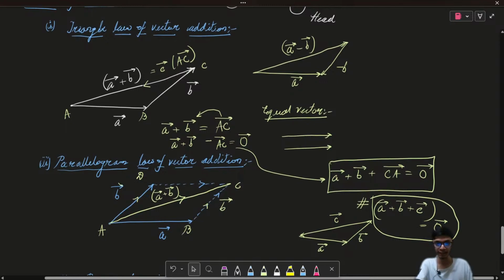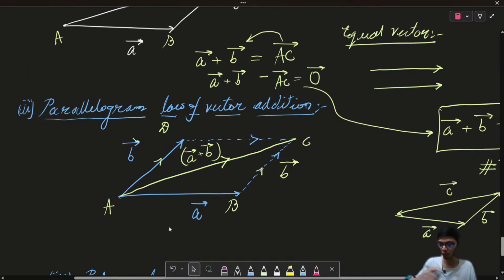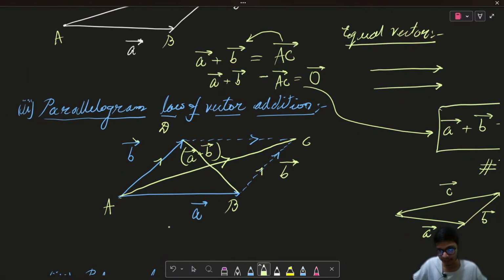So once this is clear, if you note over here this parallelogram, and if you try to plot the other diagonal this way, let us say I'm interested in the DB vector, then the DB vector becomes equal to A vector minus B vector.